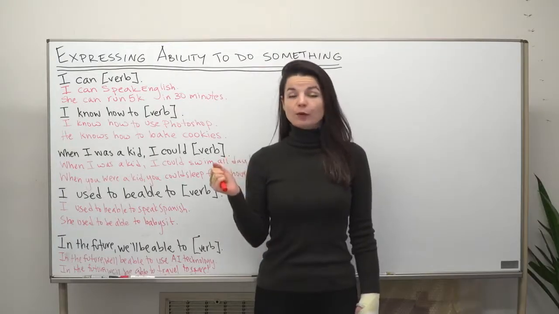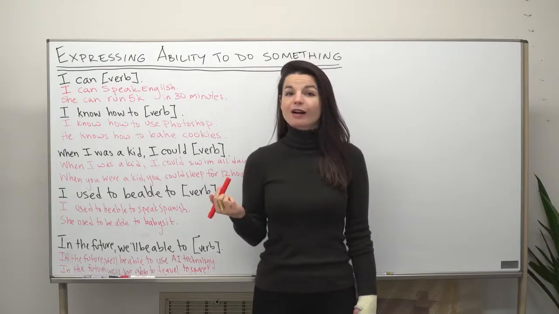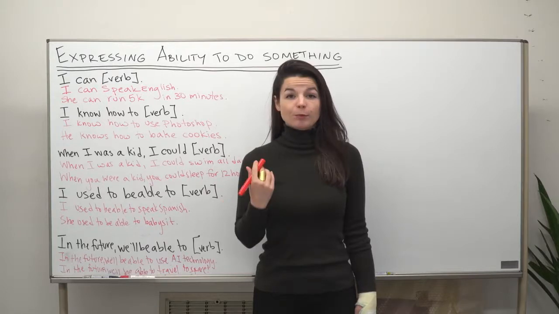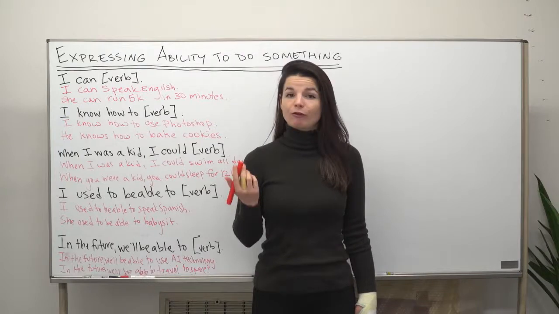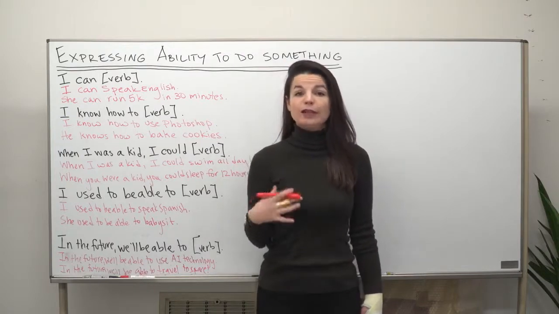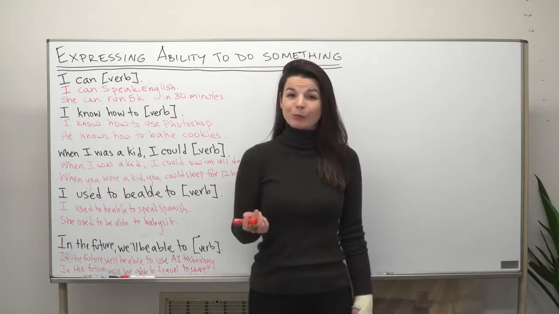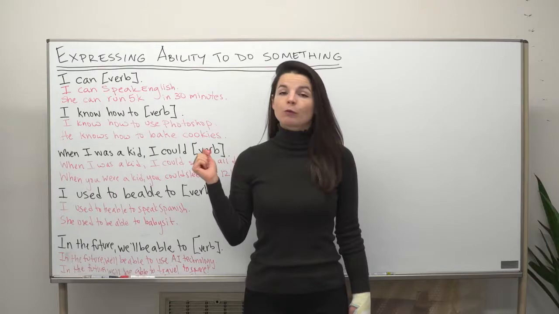Hi everybody, my name is Alisha. In this lesson, we're going to talk about some expressions you can use to talk about your abilities. So I'm going to introduce some expressions you can use for the past, for the present, and for the future. These are just a few examples of some ways you can talk about the things you can, could, and will be able to do. So let's take a look with a few examples of each pattern.